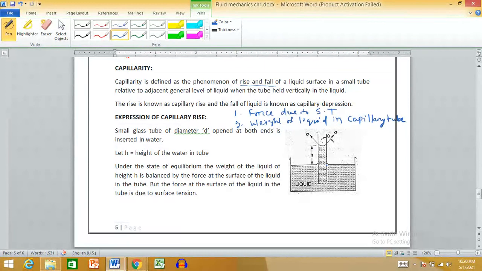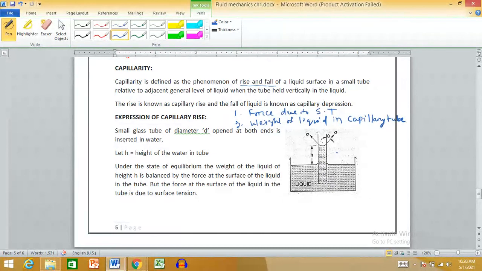So what happens? To balance the force due to surface tension, more weight of liquid will come into the glass tube. Finally, a point will come where the force due to surface tension balances the weight of liquid in the capillary tube.